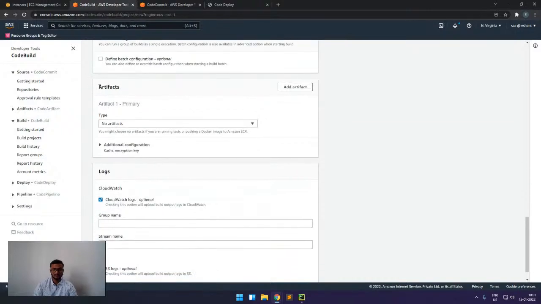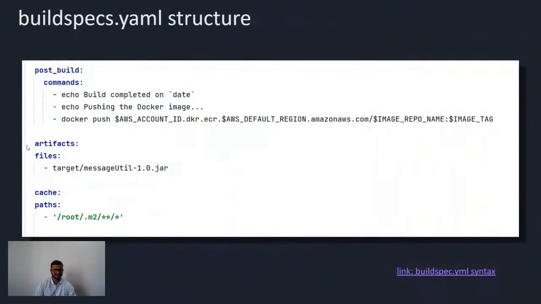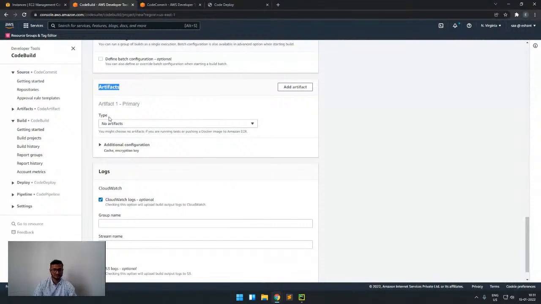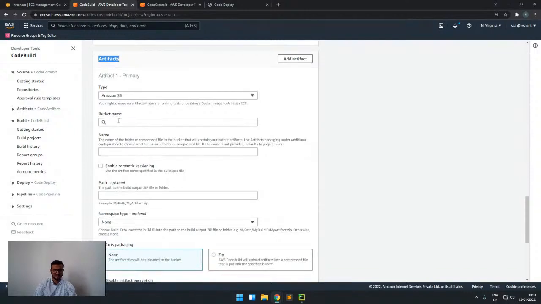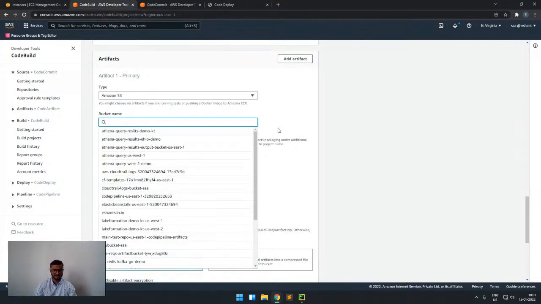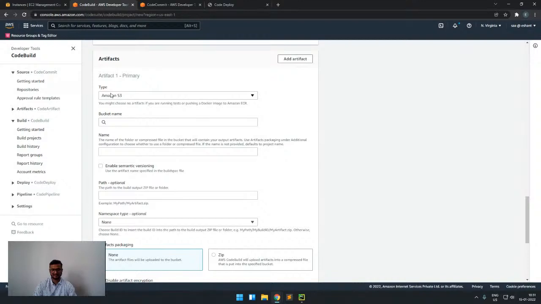So the other two parts that we discussed, the artifacts and the cache, we can also see here. In this part, we saw that if I have to upload the artifacts, upload this jar file, the path we are not giving here. So where can we get the path, that is, where to store? Here we can see that in the artifacts we have a storage location, which is Amazon S3. Here we can configure where I want to store these artifacts. So like this we can do this.